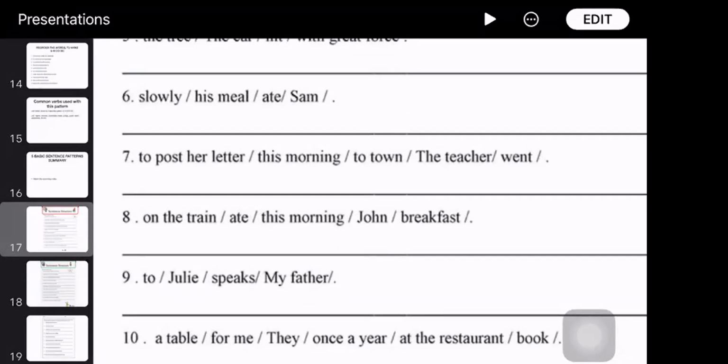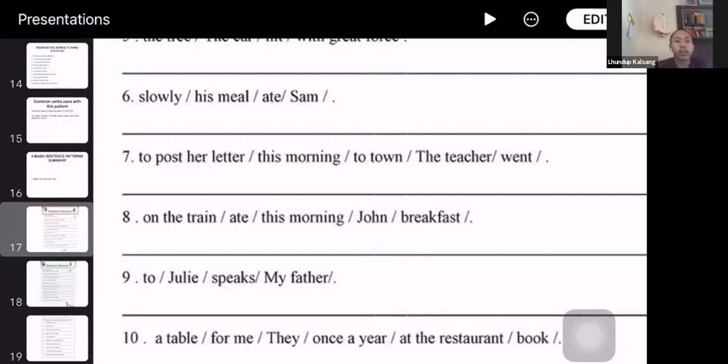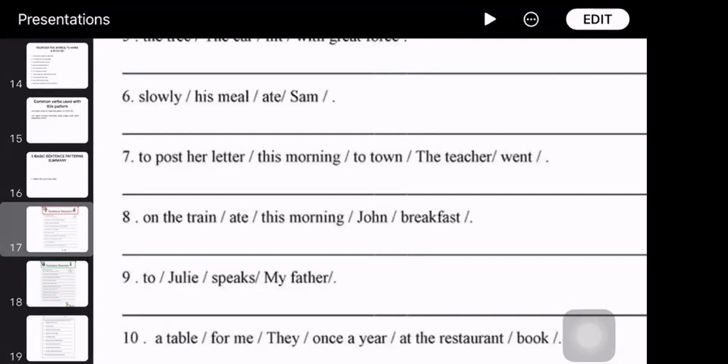The teacher went to town to post her letter this morning. All right.